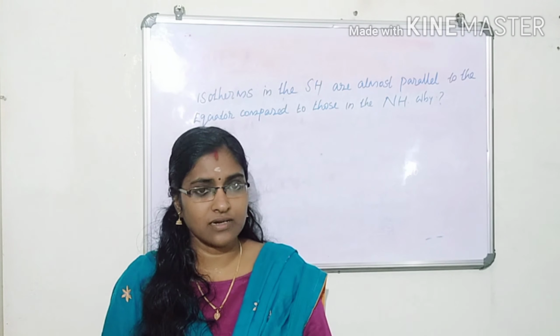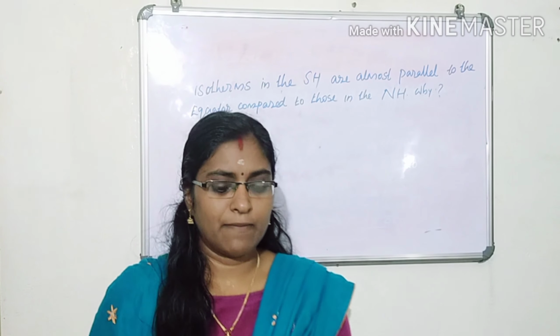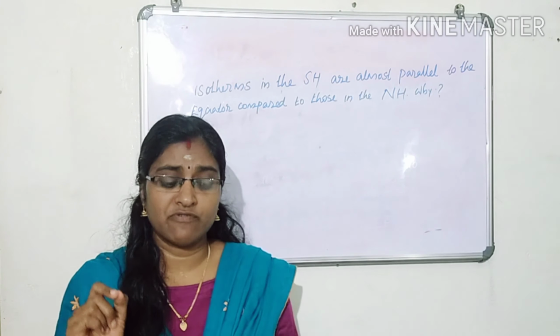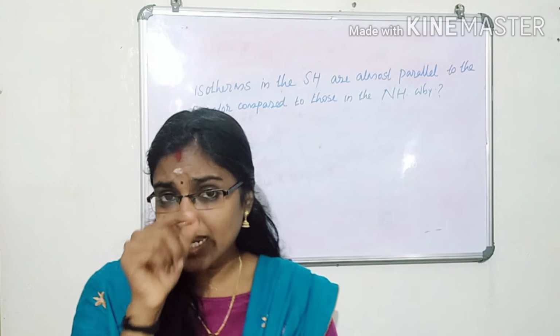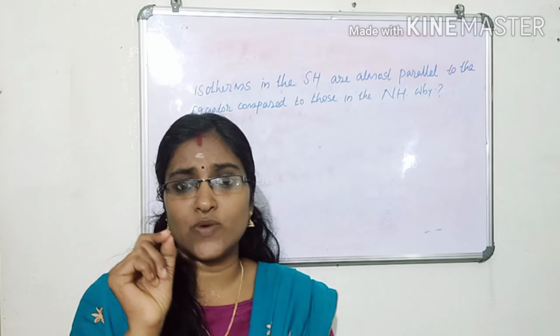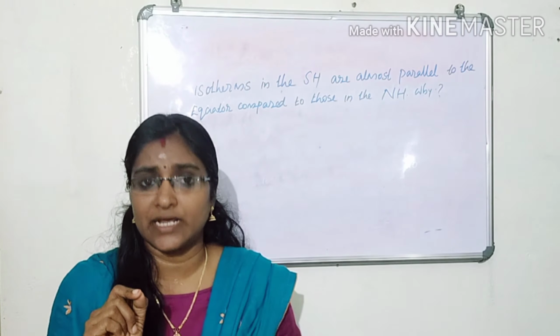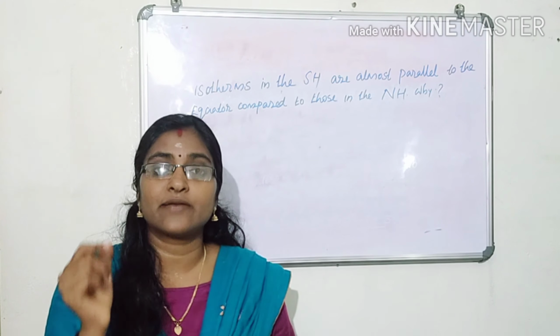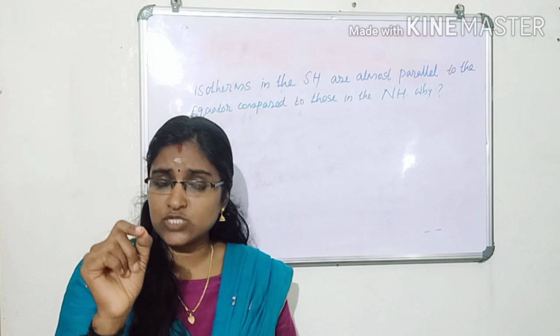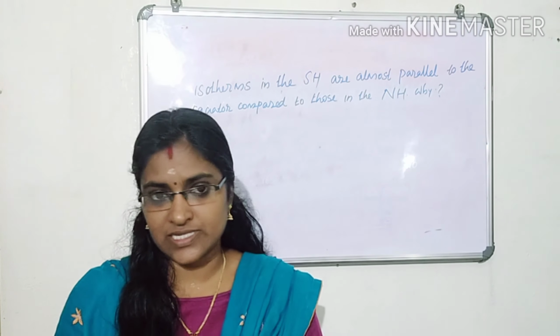Do you understand? In the weather map for summer and winter season, the isotherms behave differently. Why? There is a question like this in your textbook. Listen, it is because of the fluctuation in the atmospheric temperature. Already we realized that atmospheric temperature varies in different places. That's why this variation exists.